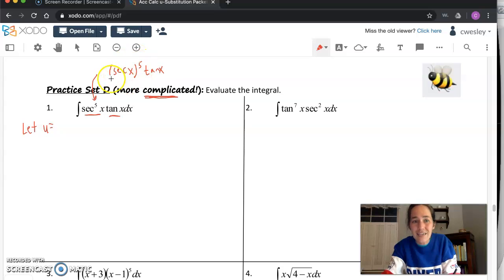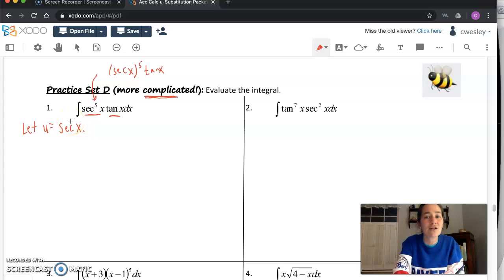That means this is inside of parentheses raised to the fifth, and this is what you want. You want to pick the inside of that to let that equal u. So I'm going to let that equal secant of x. Another reason why it just coincidentally is a great choice is that its derivative actually does appear in the problem in a way. Its derivative is secant tangent. That's what we're about to write. And I'm hoping that'll make things cancel for us.